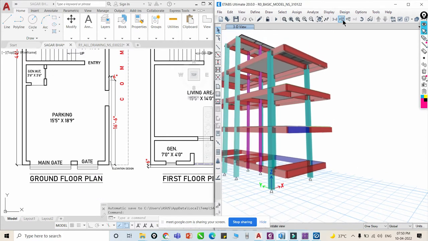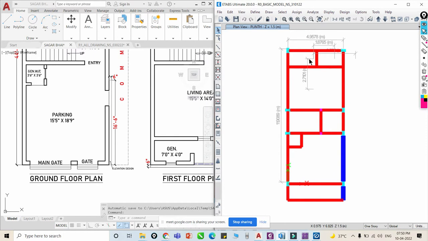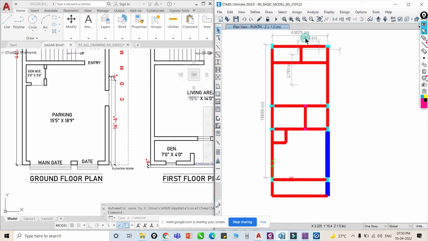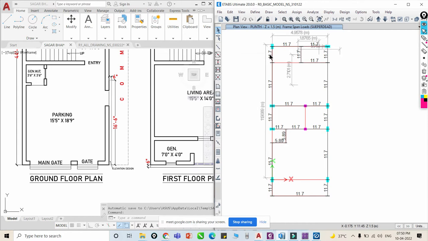Okay, so I will show you how this loading is applicable on the structure. It is visible, 11.7 is our wall load, right?